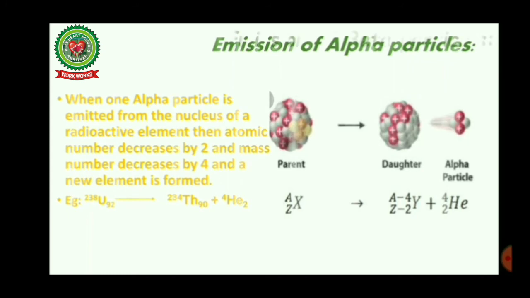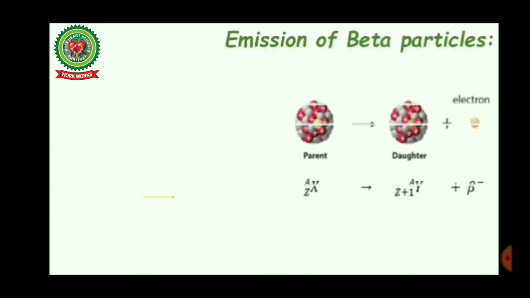Now next is emission of beta particles. Let X be any element whose atomic number is Z and mass number is A. When it emits a beta particle, that is, one electron from the nucleus of an atom, its atomic number increases by 1 and its mass number remains the same, that is, mass number is conserved.